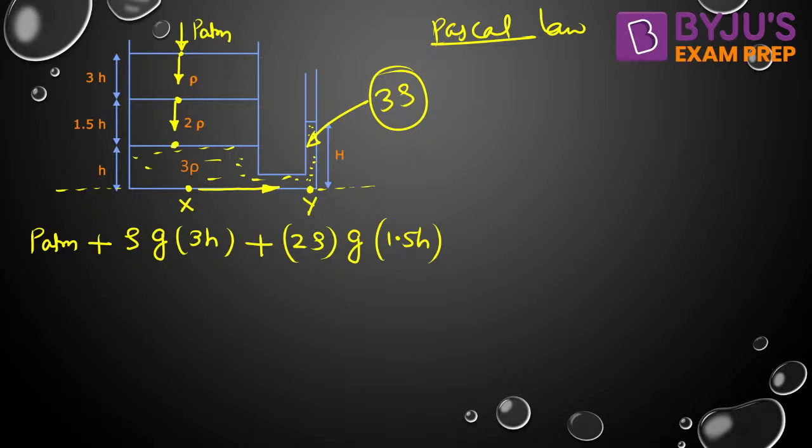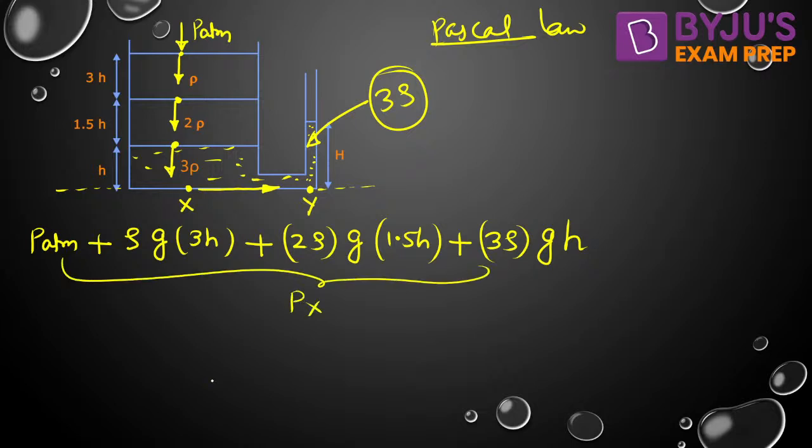We are here now. We need to reach X. Then we move further in the downward direction, so plus. Now we are traveling in 3 rho fluid, 3 rho into g into H. This represents the pressure at X and should be equal to the pressure at Y.